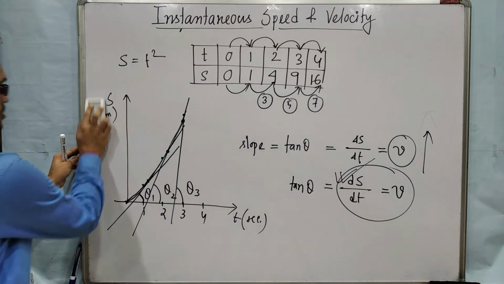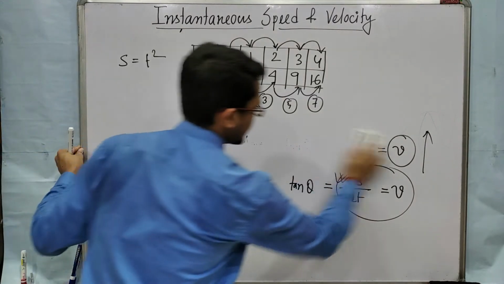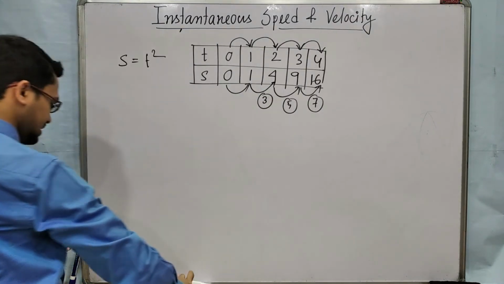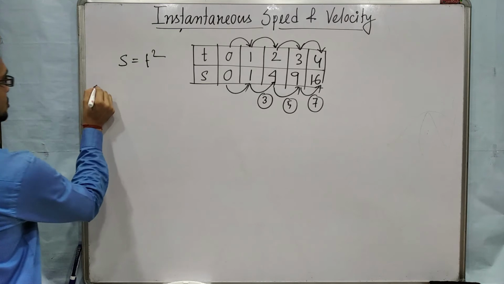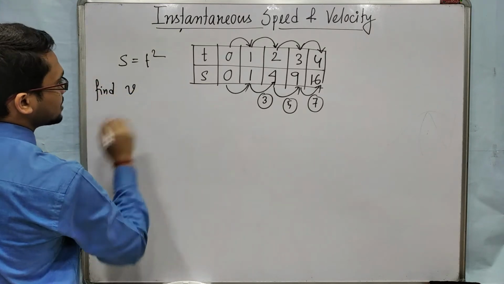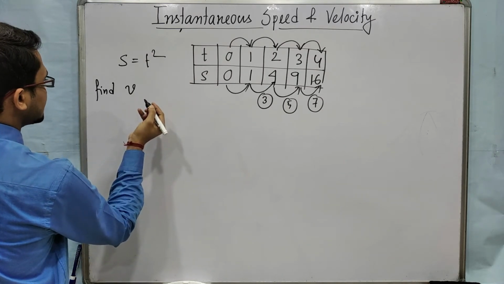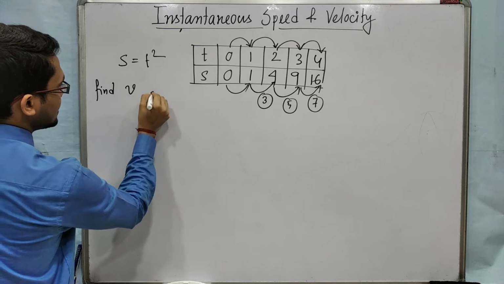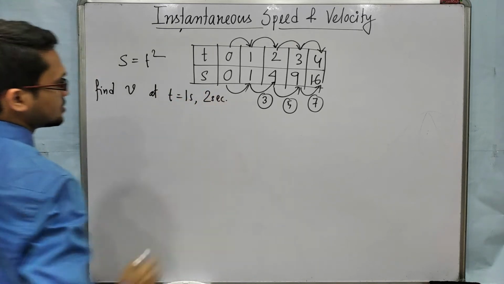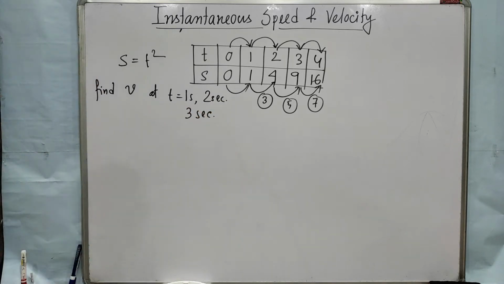Okay, so I am erasing this, and now I am using differentiation to find the velocity at different instants. Suppose the question is find velocity or speed. Today we are not discussing direction, so both are the same today. So find v at, suppose t equals 1 second, 2 seconds, okay, take another 3 seconds. What will we do?